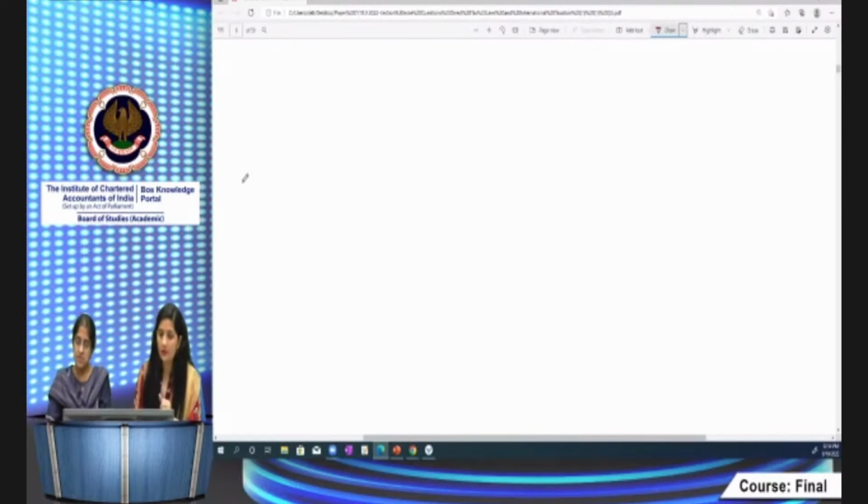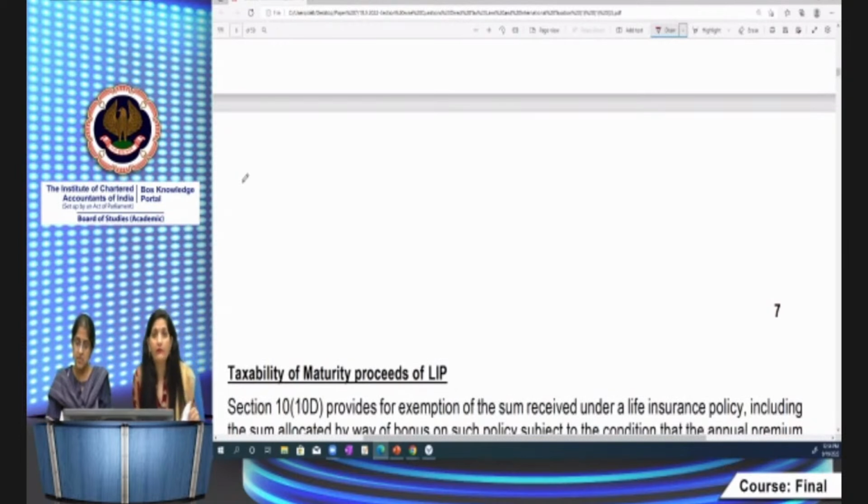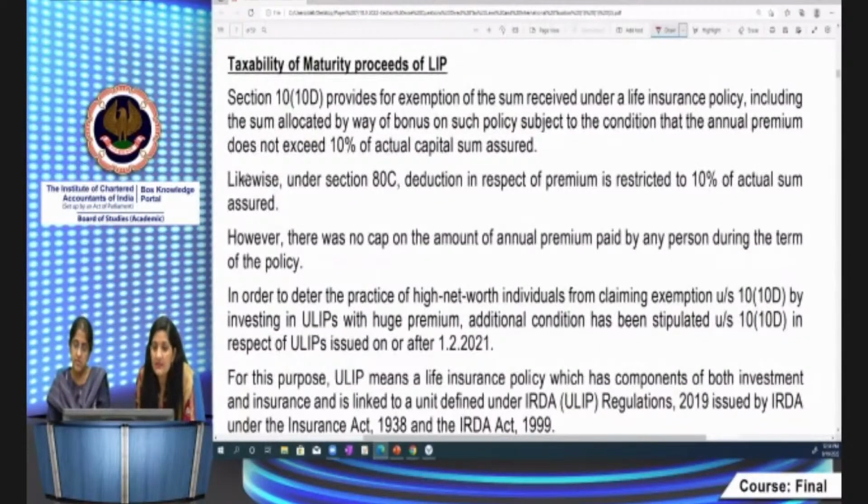Now we are going to take some amendments. First is relating to section 10(10D) and 45(1). These sections you have to read together to determine the net effect. Actually, you know that section 10(10D) provides for exemption in relation to life insurance policies, right?